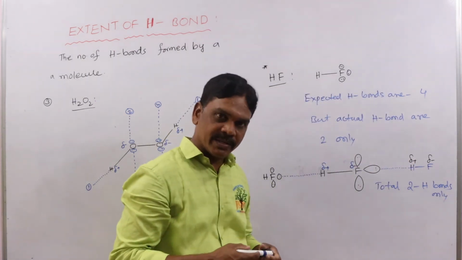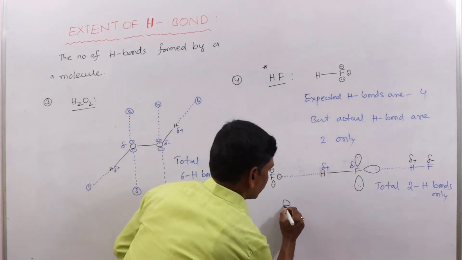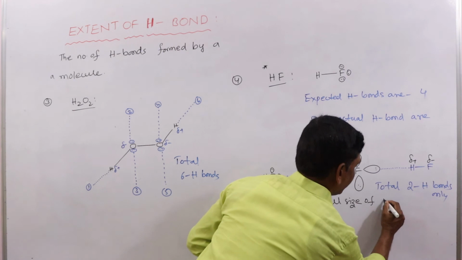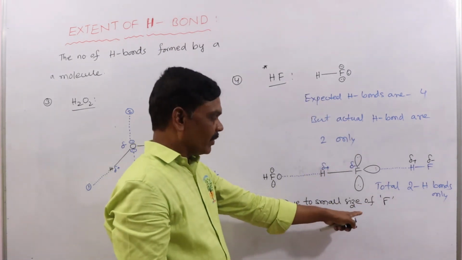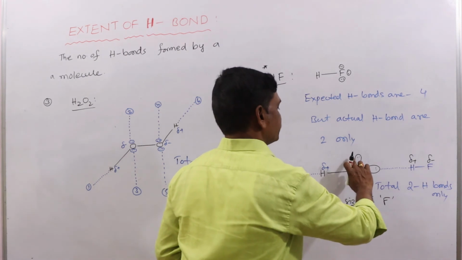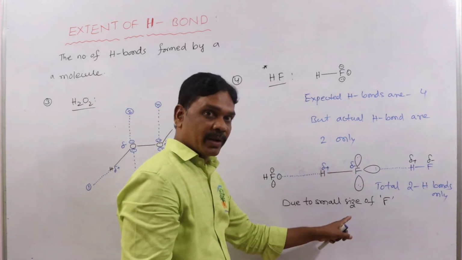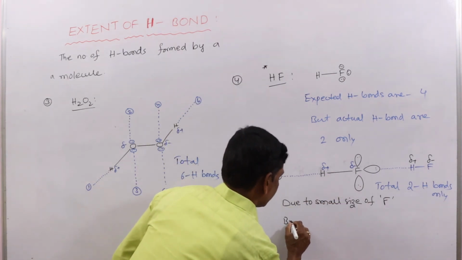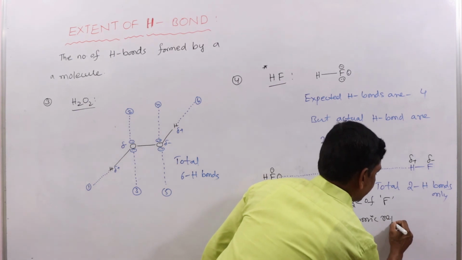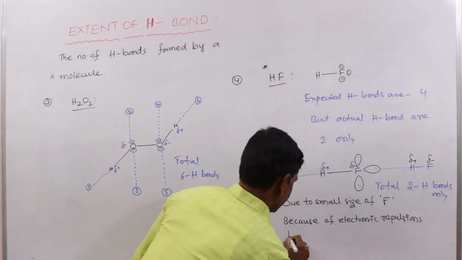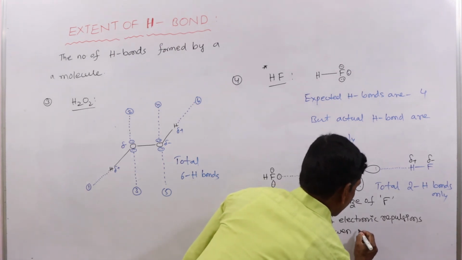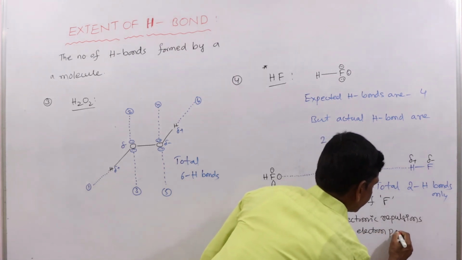Here it is able to form 4 hydrogen bonds, but due to the small size of fluorine, out of 4 hydrogen bonds, 2 hydrogen bonds are broken, because of electronic repulsions present between electron pairs.